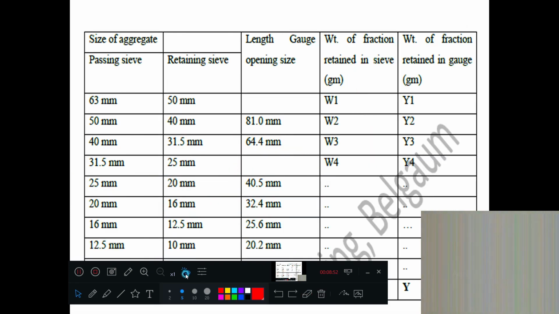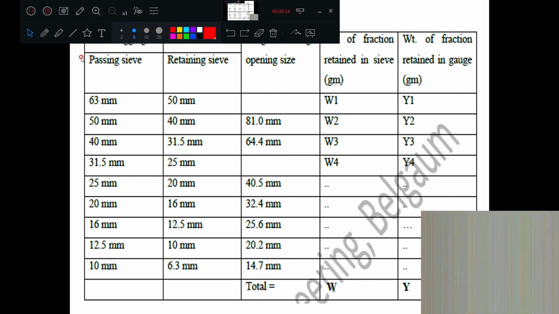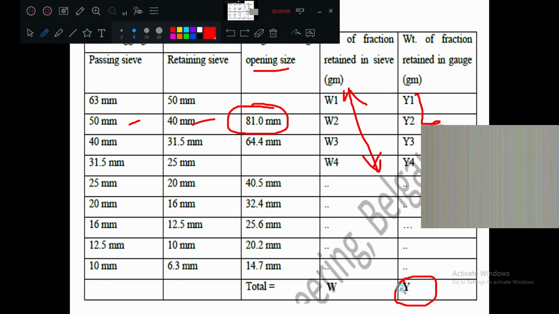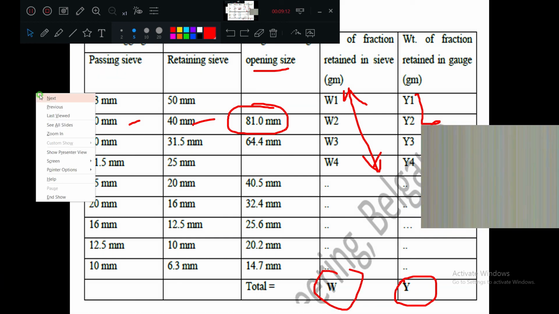So in this one, what is there to explain? Same type of table, no? The different sieves are given, their length, that is, the opening size in length, and these are the weights of aggregates which are there in the sieves. That is why I have written W1, W2. So these are the elongated material quantity, this is the total elongated, and this is the total aggregate.